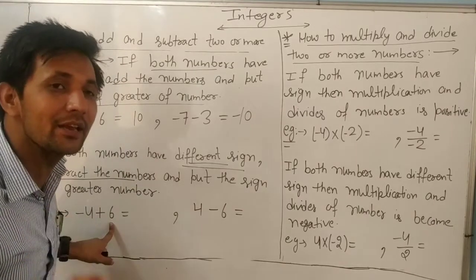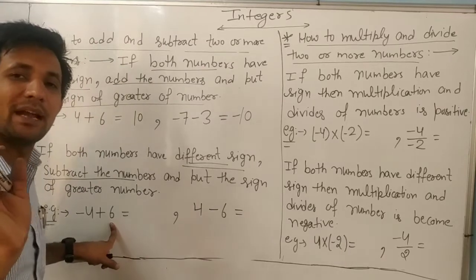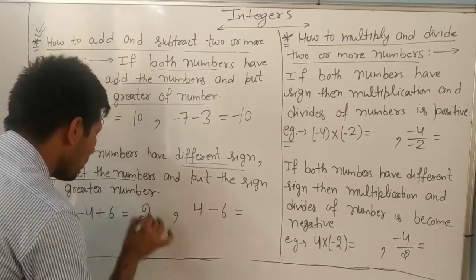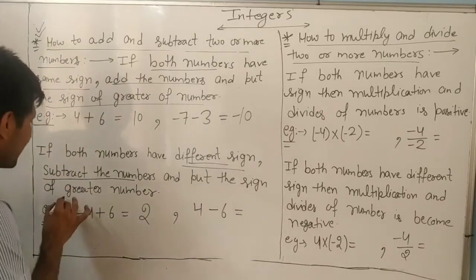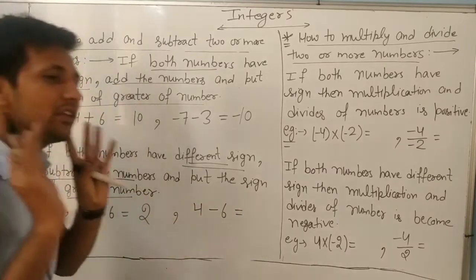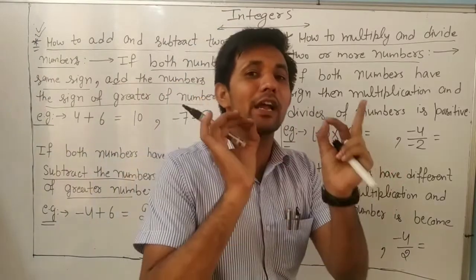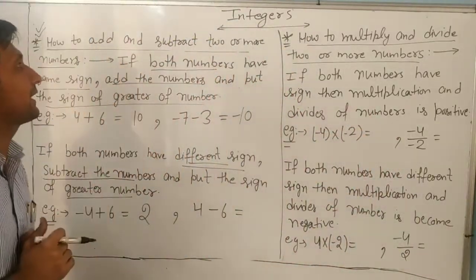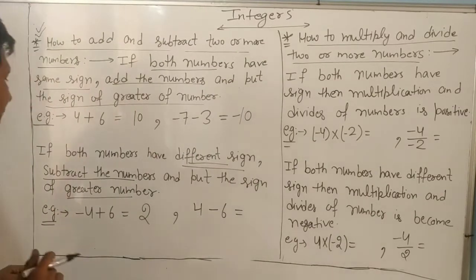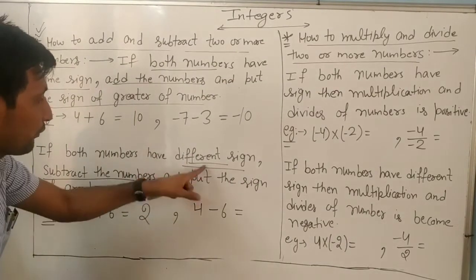Whenever different sign, we subtract: 6 minus 4 is 2, and put the sign of the greater number. Always, dear, put the sign of the greater number in addition and subtraction.